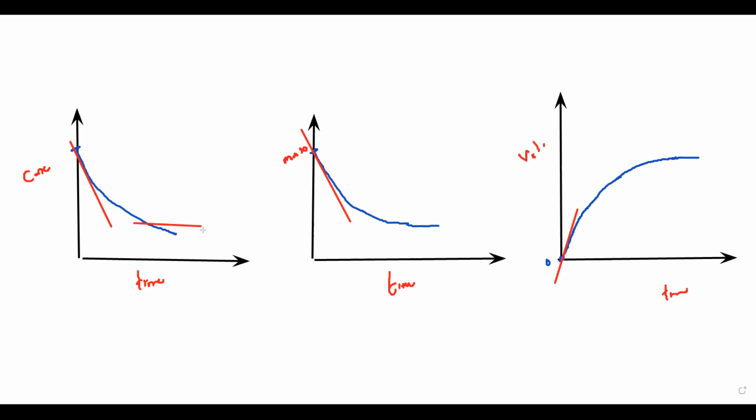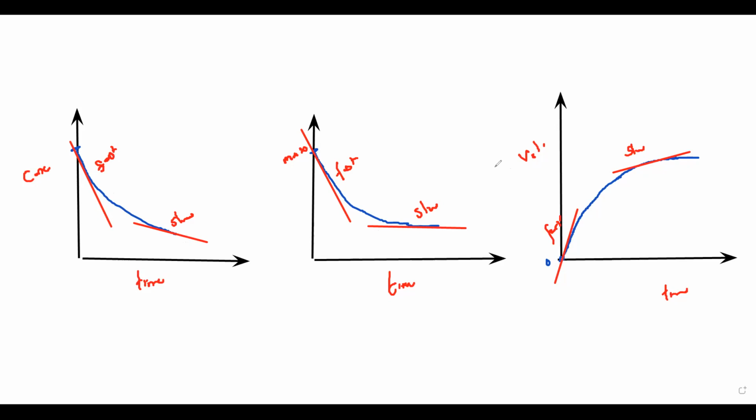But when we draw a tangent for the later part, we'll find the gradient or the angle of the tangent is decreasing. It means the rate or the speed of the reaction is also decreasing. So in the beginning it is fast, but then it slows down. Here also it is fast and then slows down.